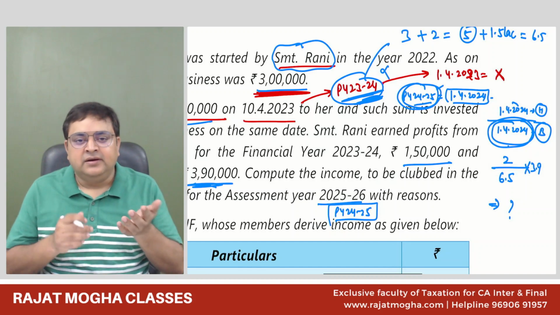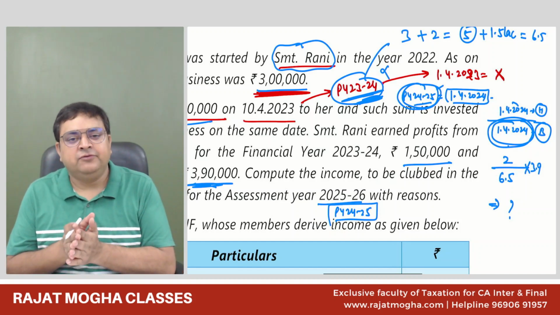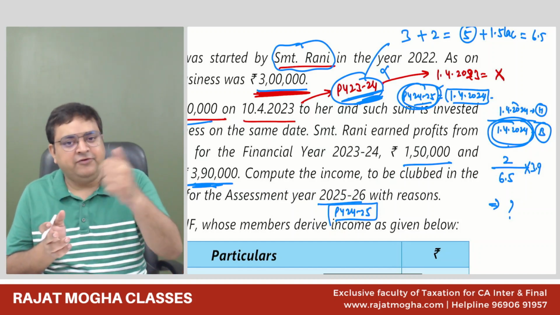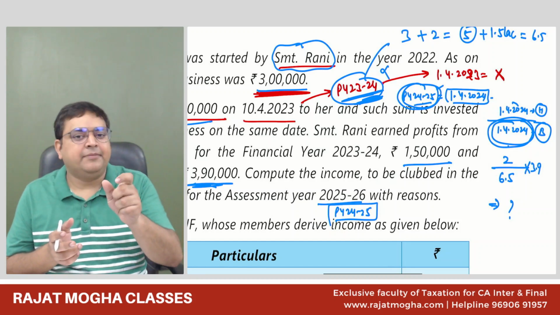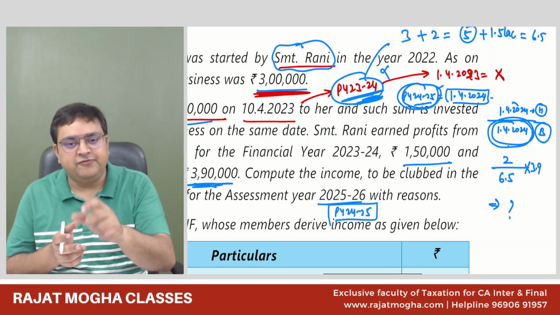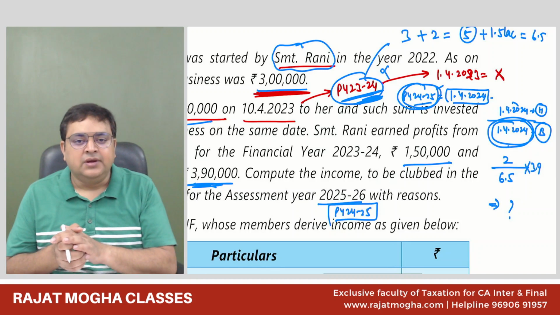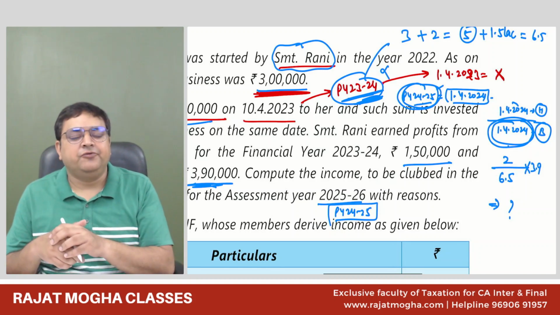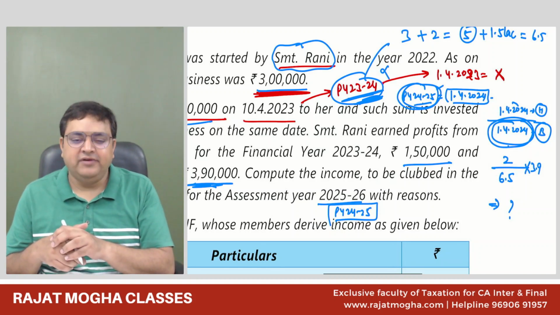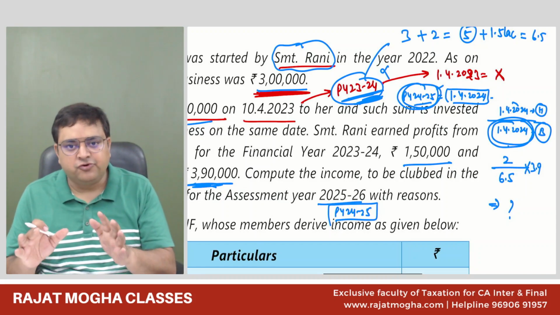Out of 1,50,000 that we retain, 50,000 we have withdrawn. In that case, the capital will become 150 minus 50, so 50,000 we have to subtract. But as of now, drawing information is not available here, so we'll ignore the drawing portions.